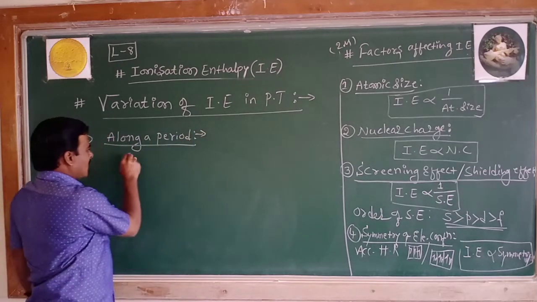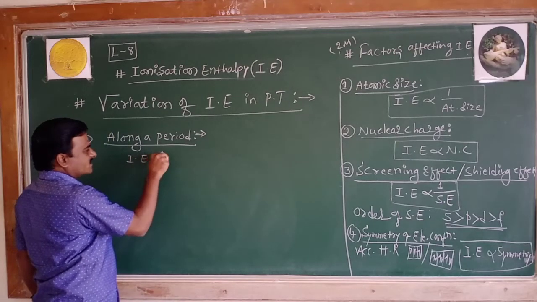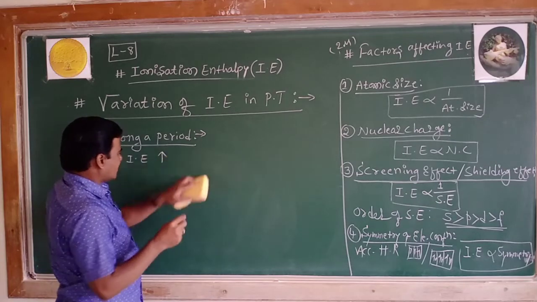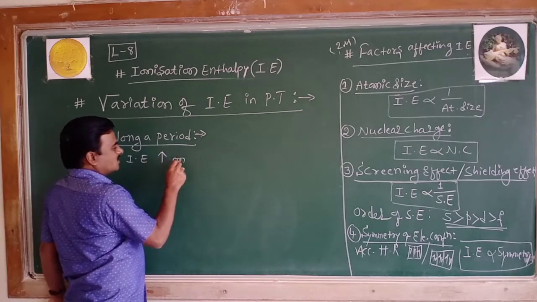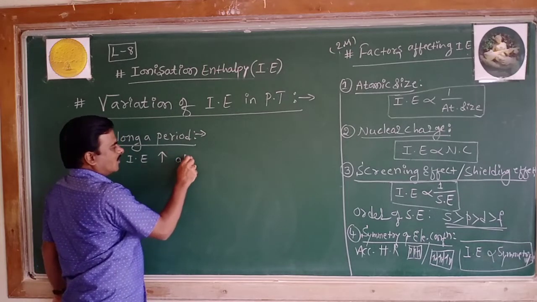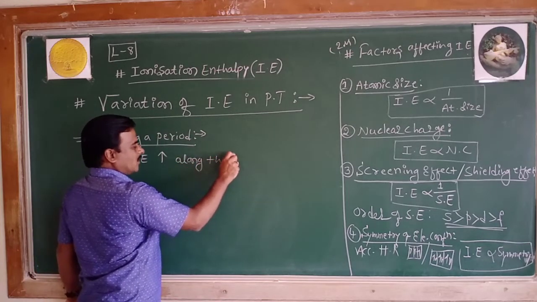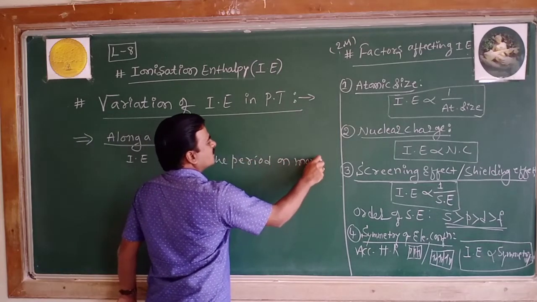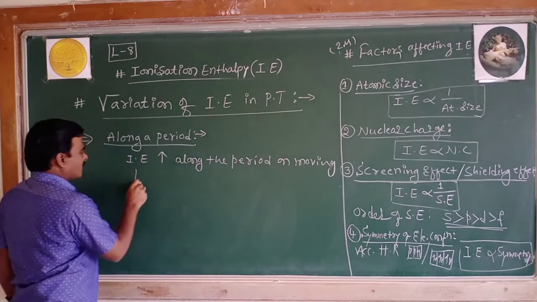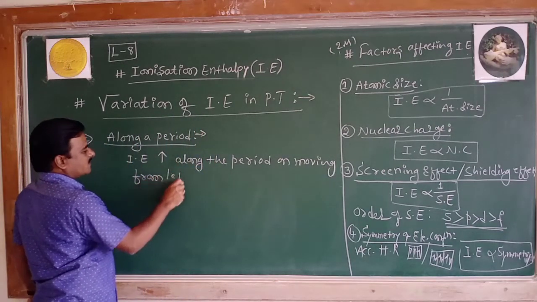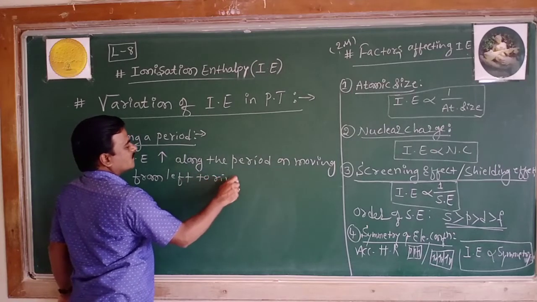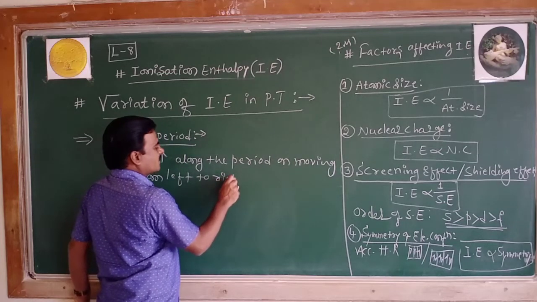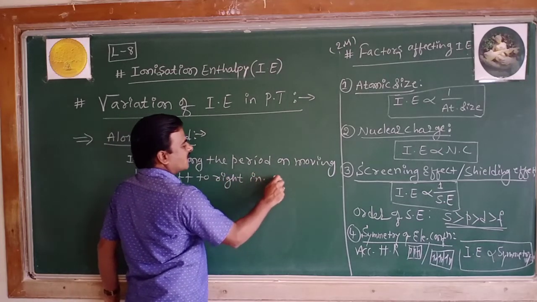Do remember, ionization enthalpy increases along a period, on moving from left to right in the periodic table.